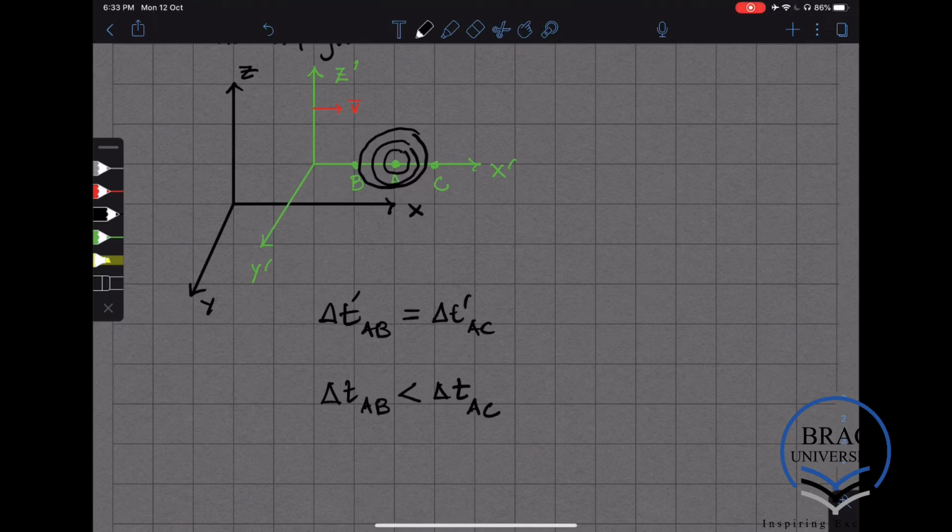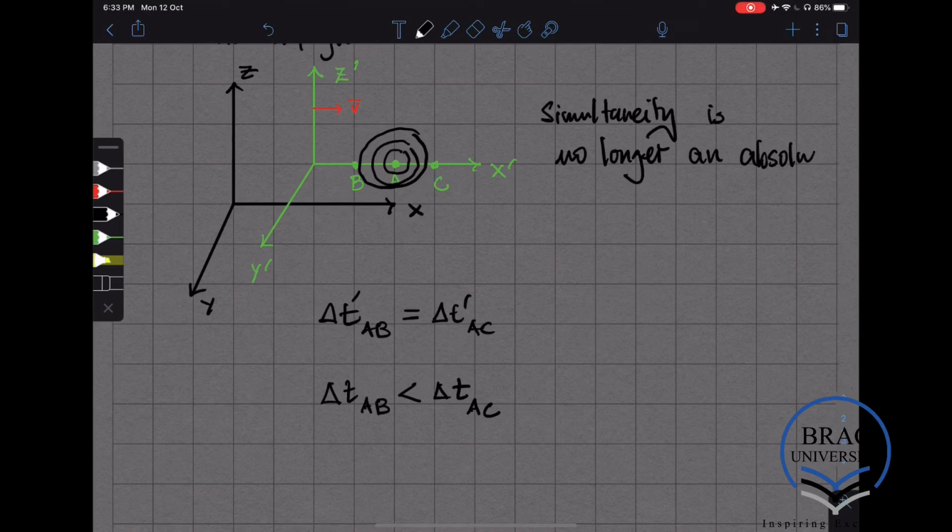So we see that the notion of simultaneity is no longer an absolute concept. This doesn't mean that the notion of causality is breaking down. As we shall see, there is a very well-defined causal structure in special relativity, but the notion that 2 things have happened at the same time depends on the observer.